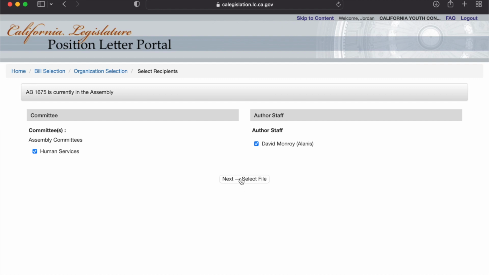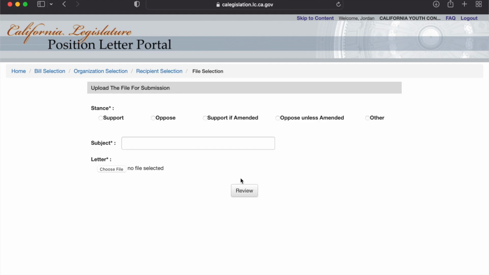Once you have selected the committee, you will select the file or your letter to attach. So you do have 5 options to select. And here you have the opportunity to put a stance: letter of support, letter of opposition or oppose, letter of support if amended.